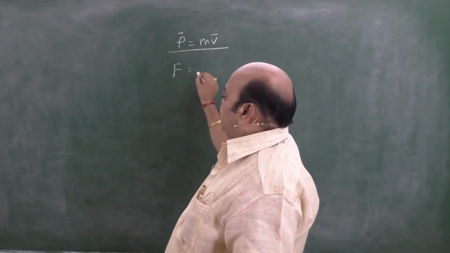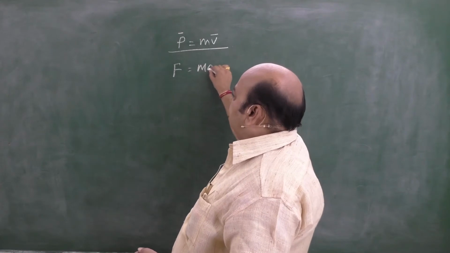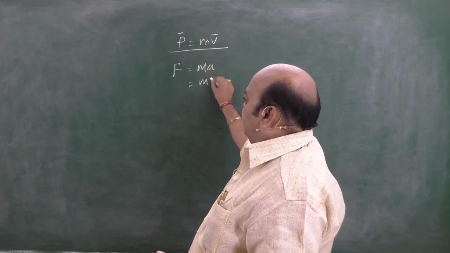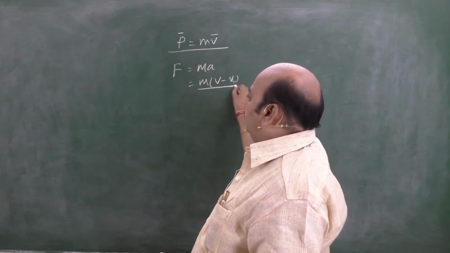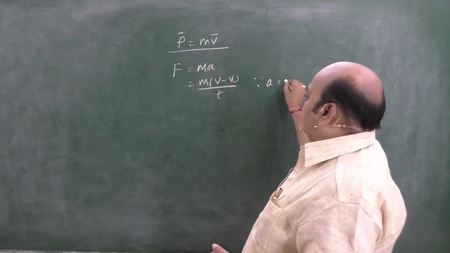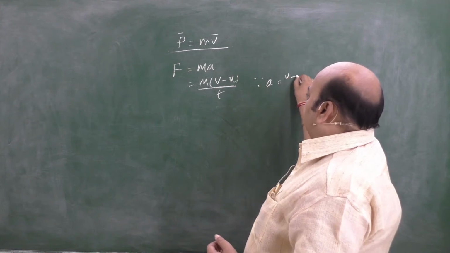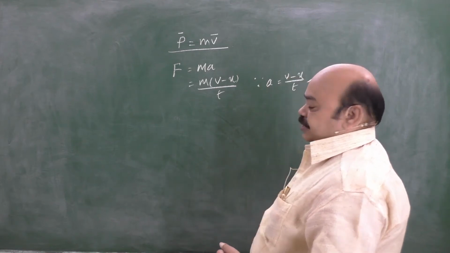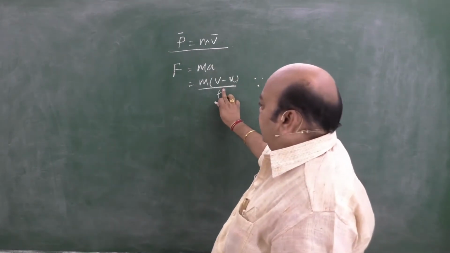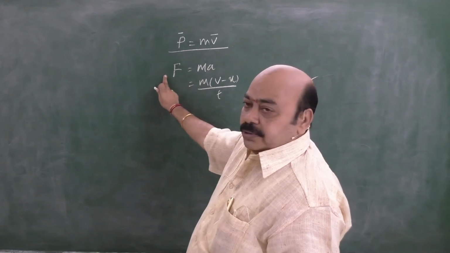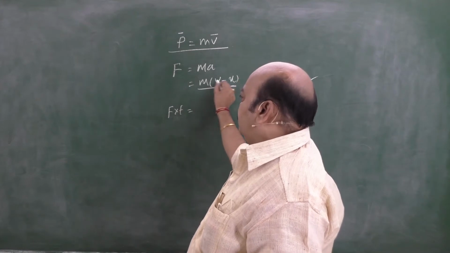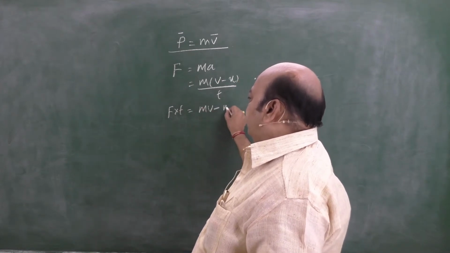The force acting on a body is nothing but mass into acceleration, which can be written as m into (v minus u) by t, since the acceleration of a body is nothing but rate of change of velocity. So a can be replaced with (v minus u) by t, and further when t comes to the left hand side, it's nothing but force into time is equal to mv minus mu.